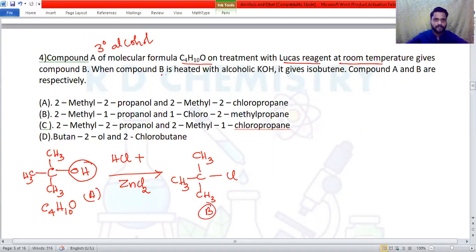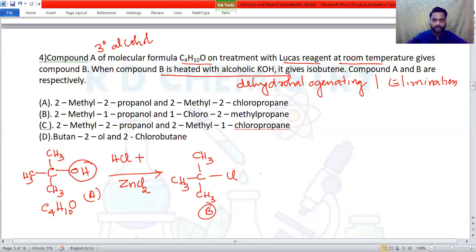Then compound B is treated with alcoholic KOH. What is alcoholic KOH? This is a dehydrohalogenating agent, or the reaction is also called the elimination reaction. Elimination means you have to remove hydrogen and chloride from the neighboring carbon atom using alcoholic KOH. So remove HCl: remove hydrogen from a neighboring carbon atom, any one neighboring carbon atom, and chlorine from this carbon atom. Let me take from here. So let me remove hydrogen from here. H and Cl should be removed.